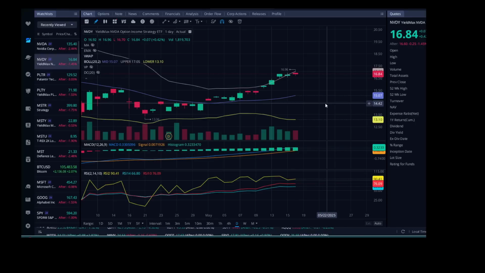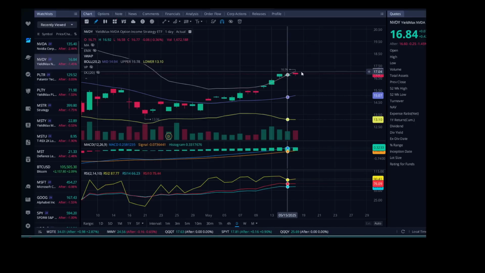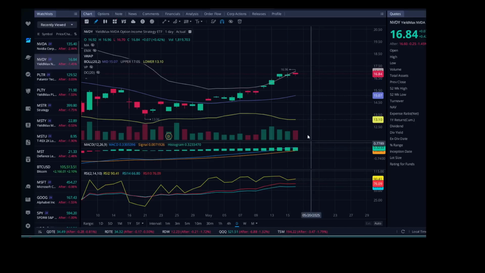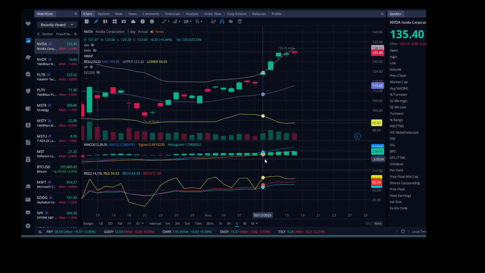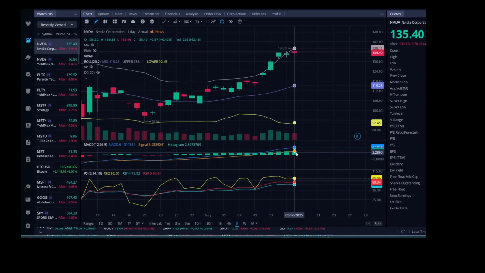Now, we are having a little bit of a red candle that happened on Friday with some red volume, but the momentum here is increasing, as you can see. And the RSI 14 is at 66. So we might continue to see this one move on up. And of course, to understand NVIDIA, we've got to look at NVDY. And as you can see here, again, we've got momentum increasing.